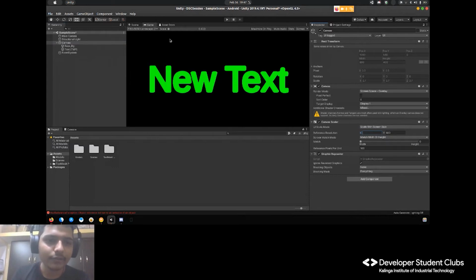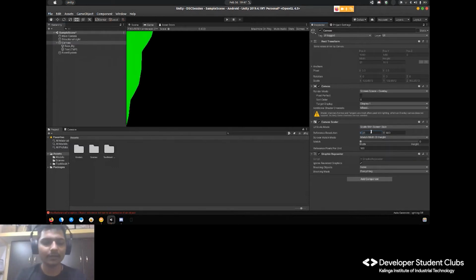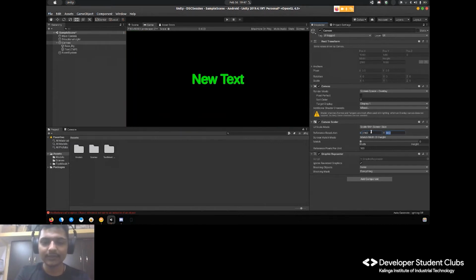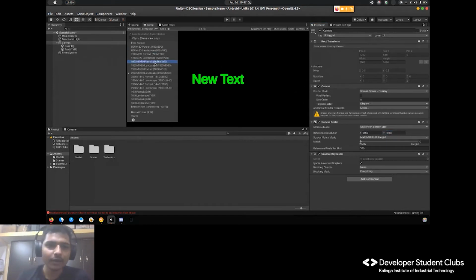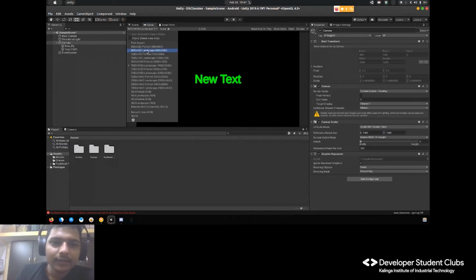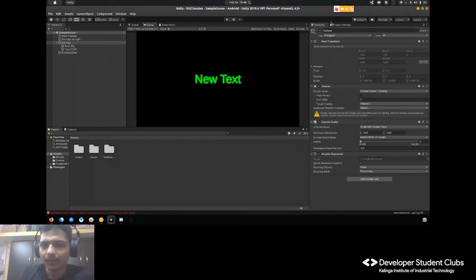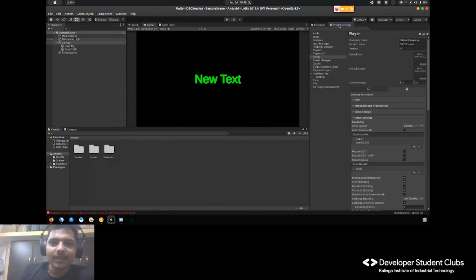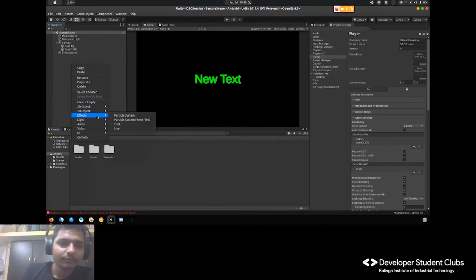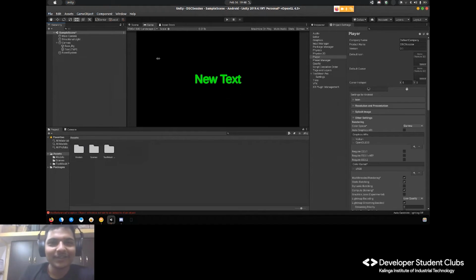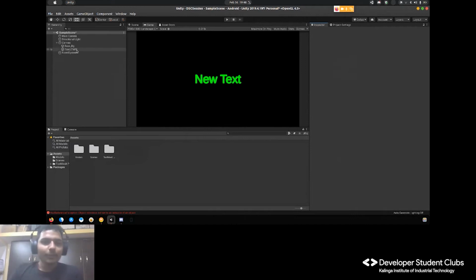Now our target is 2160 cross 1080. So I'll put this 2160 cross 1080. Now if I go for any other screen, as you can see, the changes are not that much. Okay, cool. So this is the basic of how you add the UI. These were 2D. You can go for 3D objects also, but I won't be covering that, or you guys will be like, leave it, it's too long. Okay, so the basic part is done.